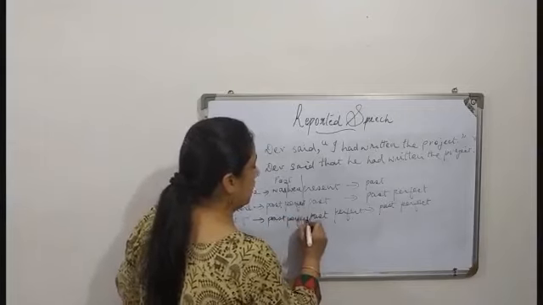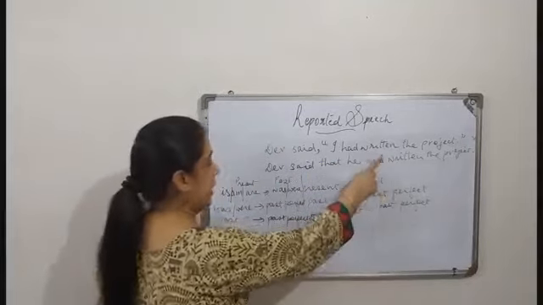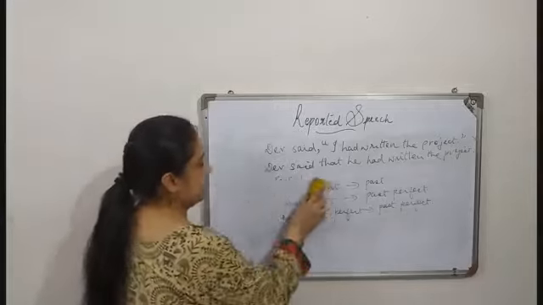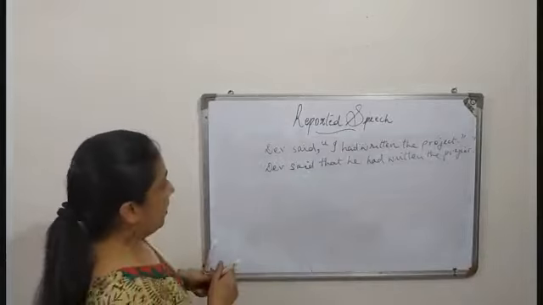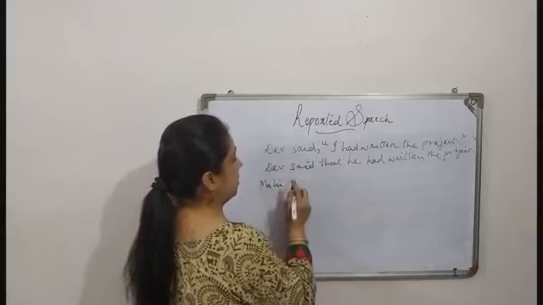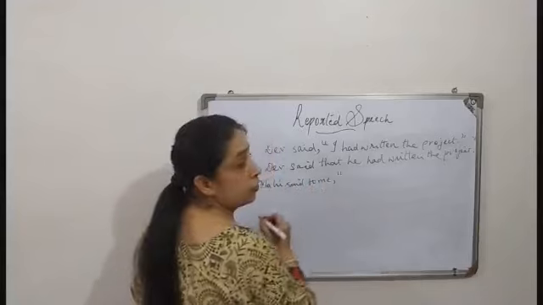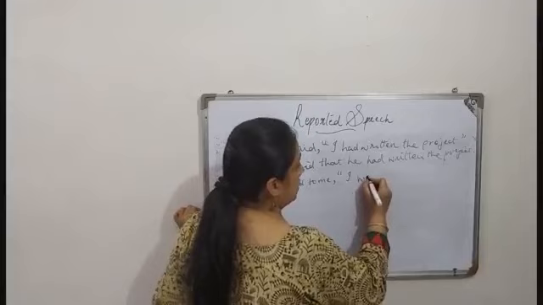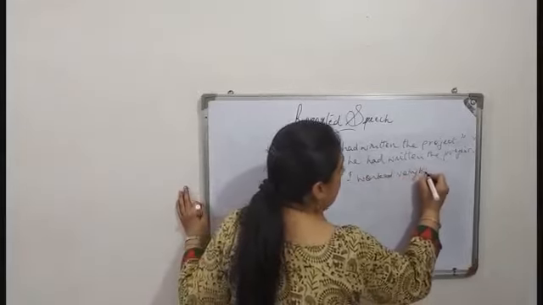Now see this was in past perfect, so it remained in past perfect. Now I will do this part which I have not done. If the sentence is in past tense, how do we write in the reported speech? If the sentence is Mahi said to me, comma, inverted comma, open, I worked very hard.